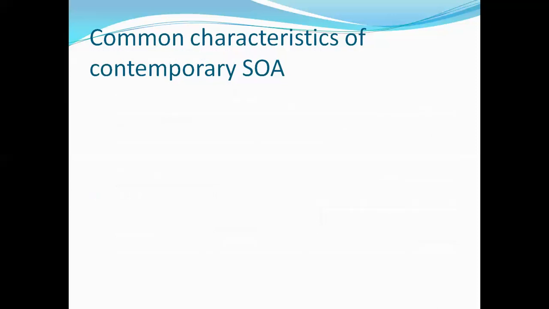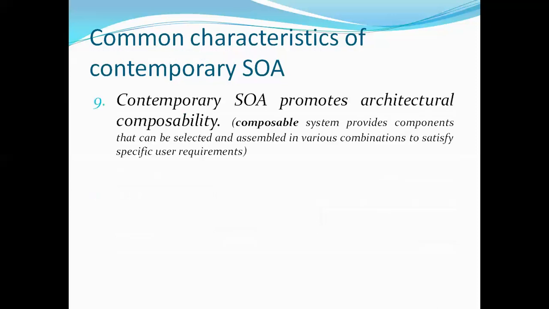SOA. The ninth characteristic: contemporary SOA promotes composability. You develop small web services, and then you combine the web services with the help of small applications. Organizations write Android applications or web-based applications for composing the small individual web services.